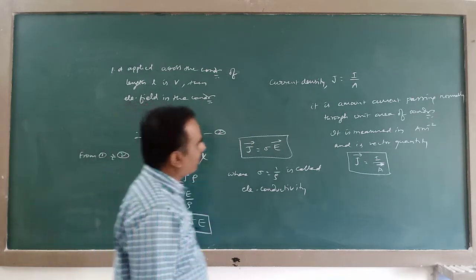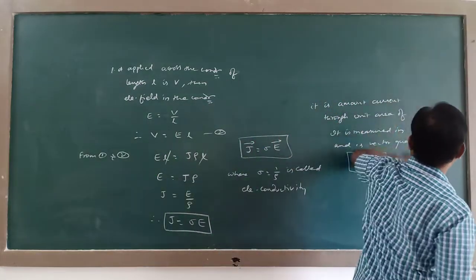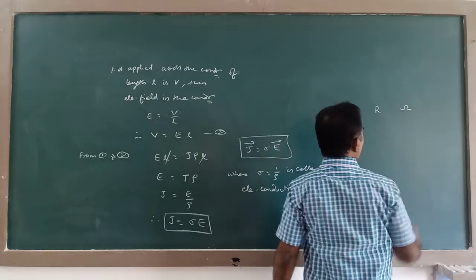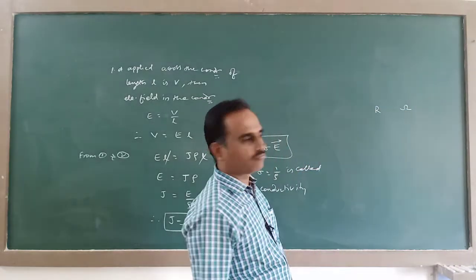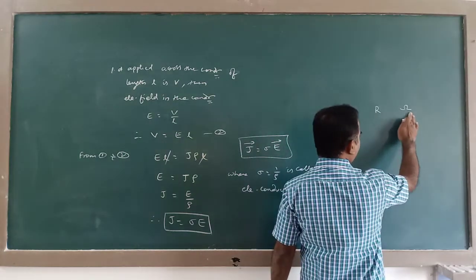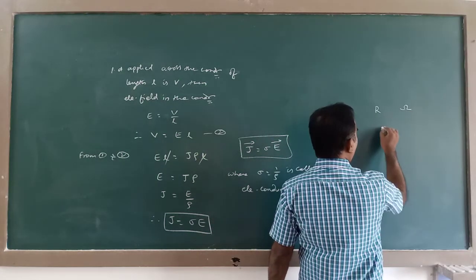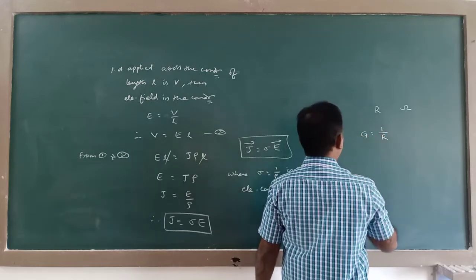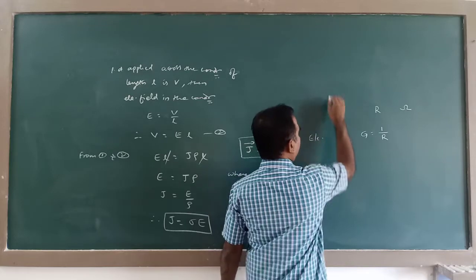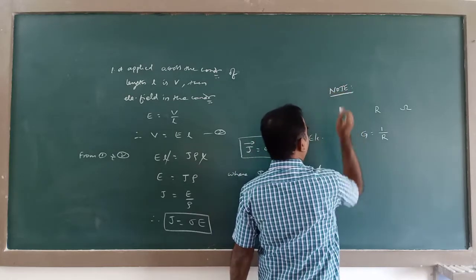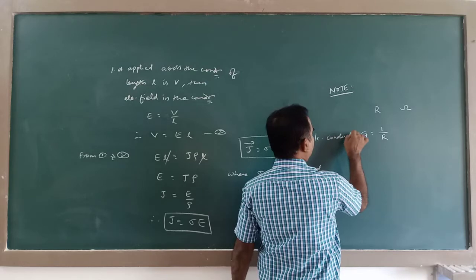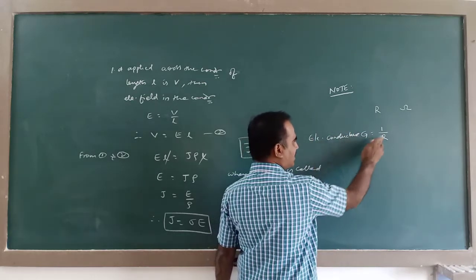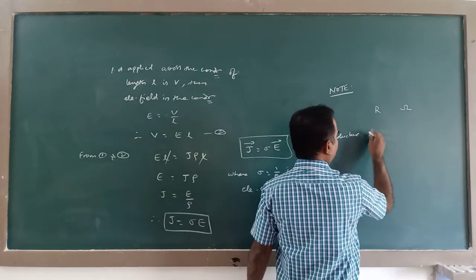See, resistance is measured in ohm. If I consider the reciprocal of resistance, this is called conductance. So electrical conductance is nothing but the reciprocal of electrical resistance.